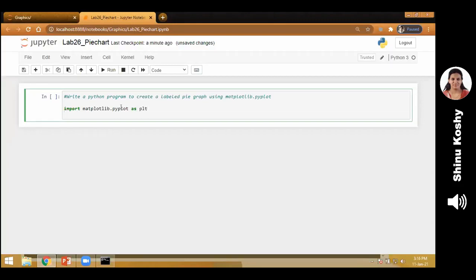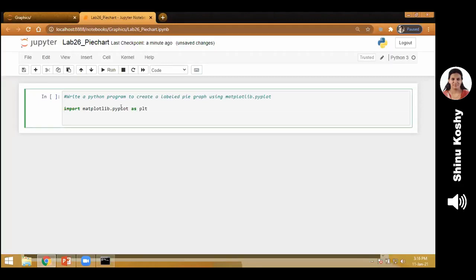What was matplotlib? It is a library for plotting 2D graphs, charts, etc. PyPlot is a subset of this library used for drawing mathematical pictures like graphs, etc. So PyPlot is a part or a sub part of the matplotlib library. Many types of graphs we can do here: histograms, bar chart, line chart.